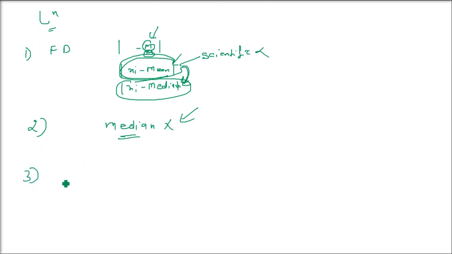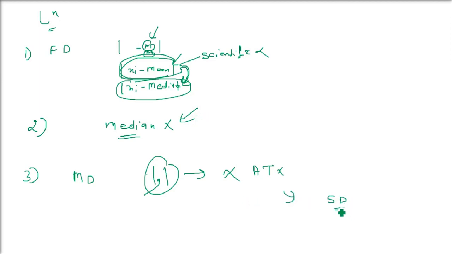The third problem with the mean deviation is that in its computation, we use absolute values of the deviations. We always take the positive values. That is, it cannot be subjected to further algebraic treatment. These are certain problems. That is why we will go for variance and standard deviation in the next discussion.